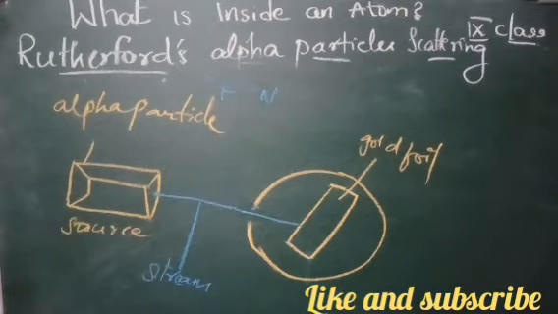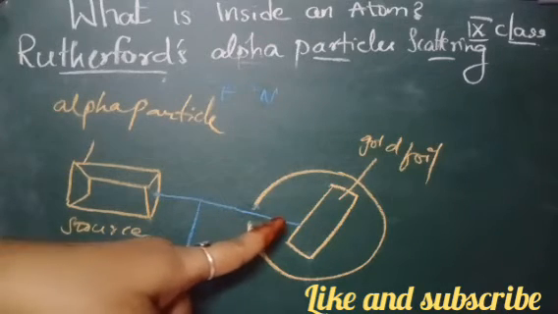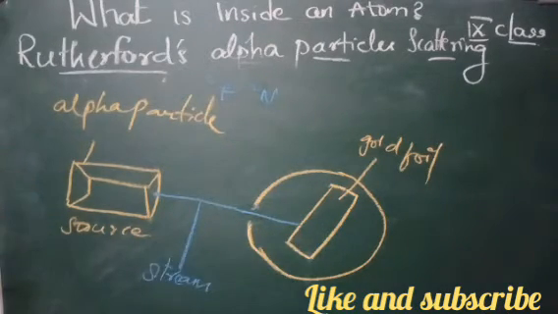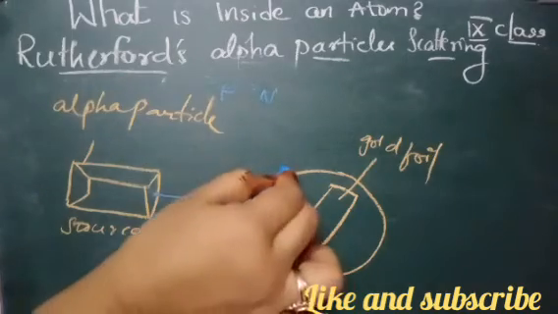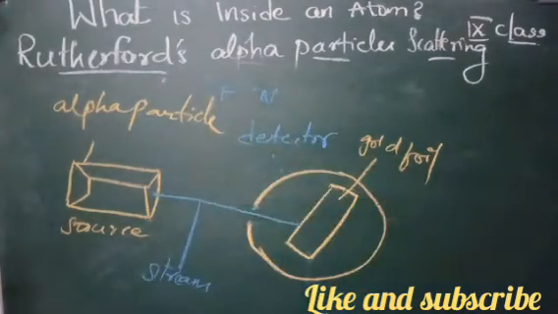Okay, so when it is going and touching the foil, what must happen? The stream of alpha particles is directed towards a very thin gold foil. The gold foil was placed inside a detector, which detects the subatomic particles.